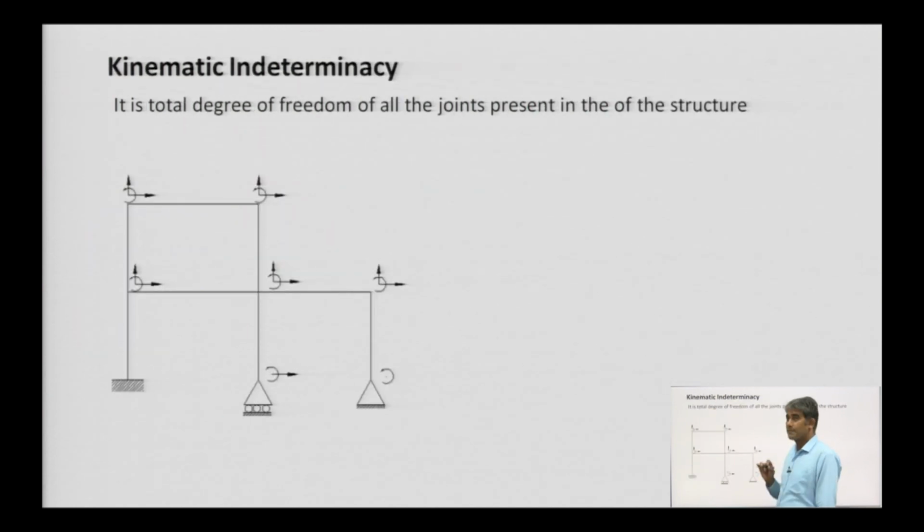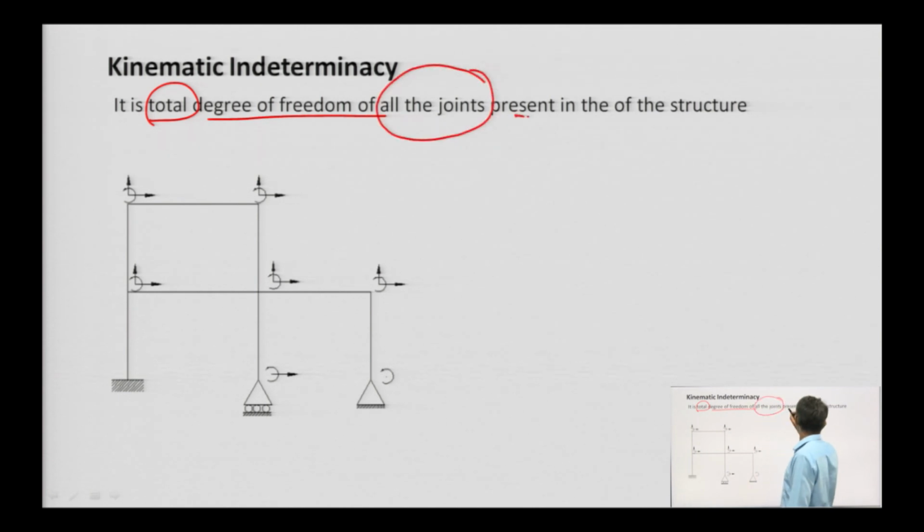Let us come to our today's topic, kinematic indeterminacy. Kinematic indeterminacy, in simple language, is the total degree of freedom of all the joints present in the structure. What do I mean to say?